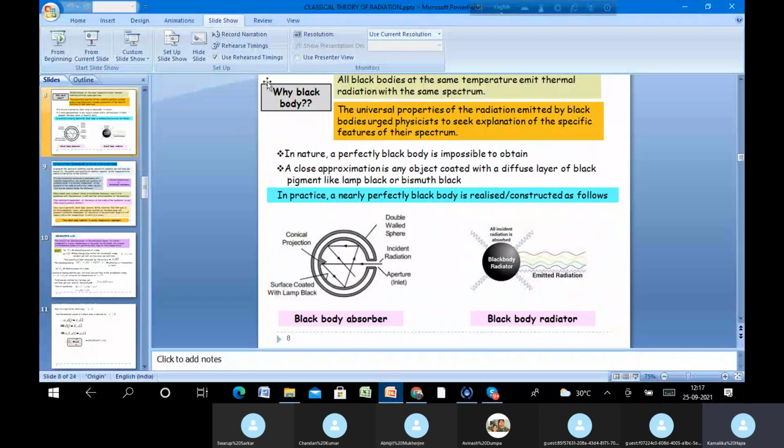Radiation is incident, and then the radiation gets reflected from all the walls inside this cavity, and they fall back on one another, so that inside this cavity what is formed is a set of standing waves.